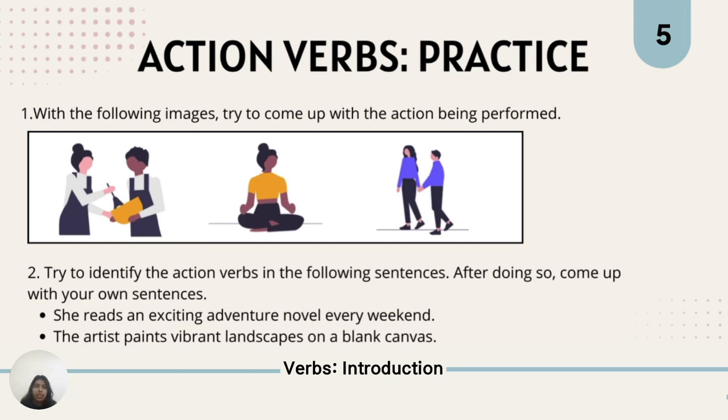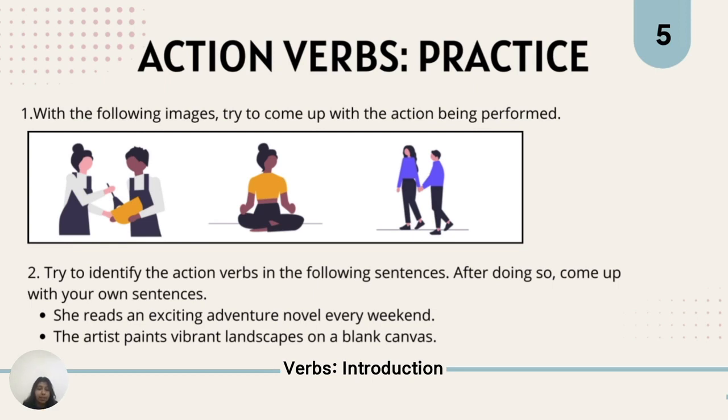So here you see 3 images. Try to come up with your own sentence using action verbs for each of these 3 images. So hopefully you've come up with your sentences. So let's go through these together. So the first image shows 2 people with a mixing bowl and a spoon. So you can kind of assume that they are baking or they are cooking. So here the action being performed is baking or cooking. So you could say they bake, they cook. Since there's more than one person, you would use they. And since they are cooking, you can say they cook.